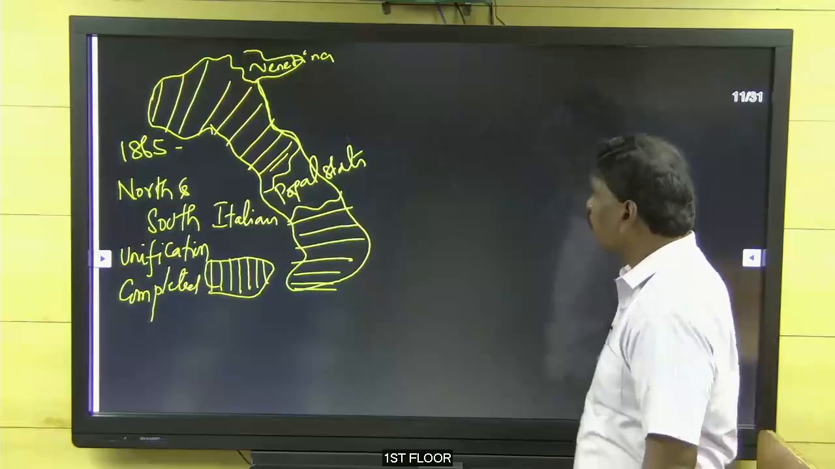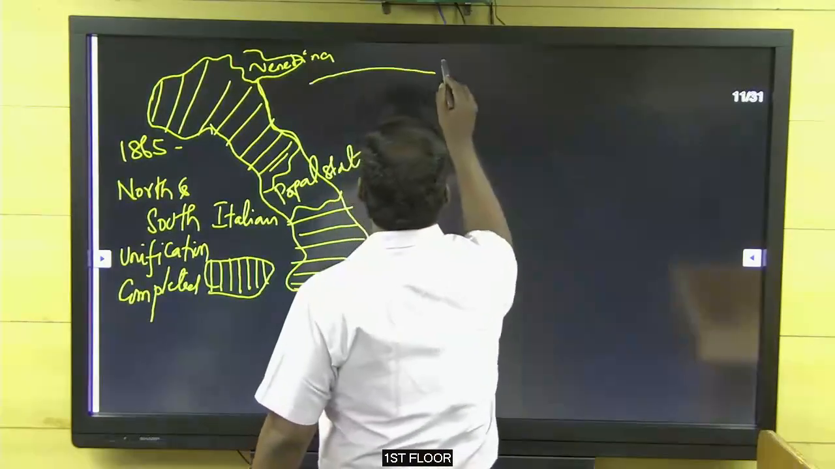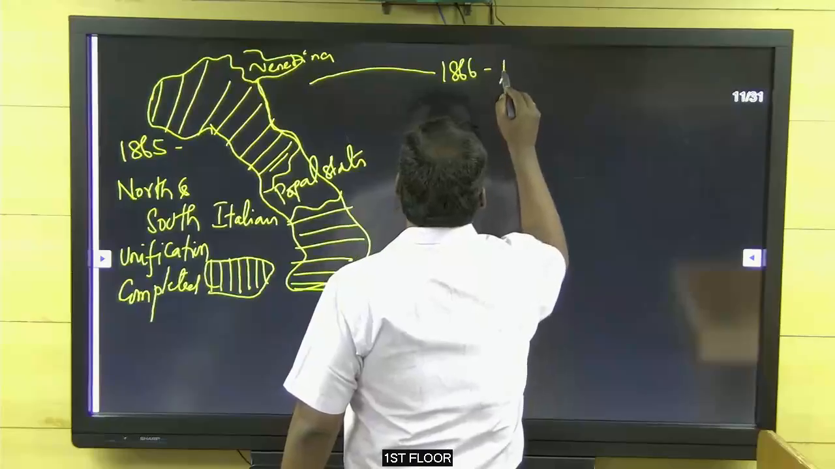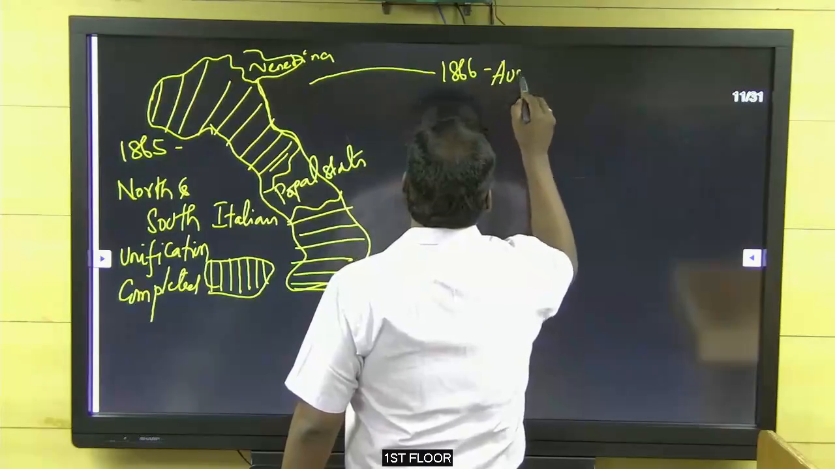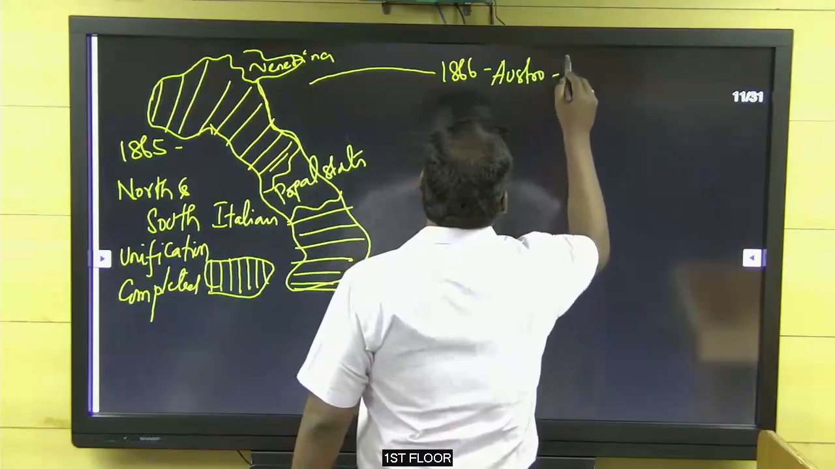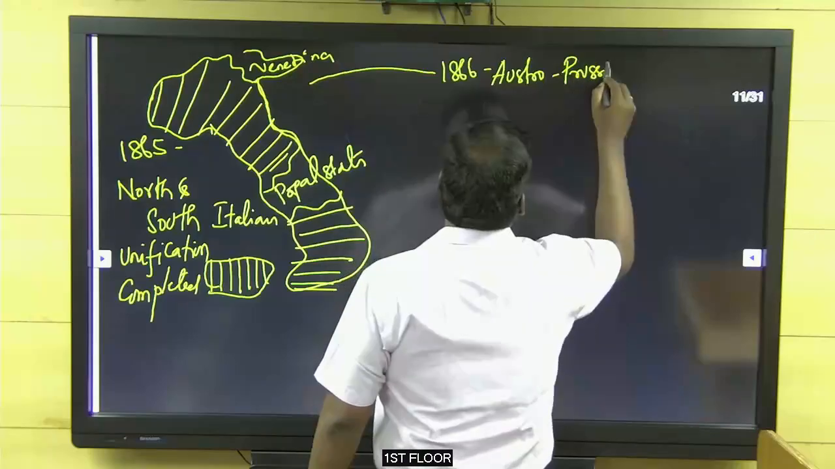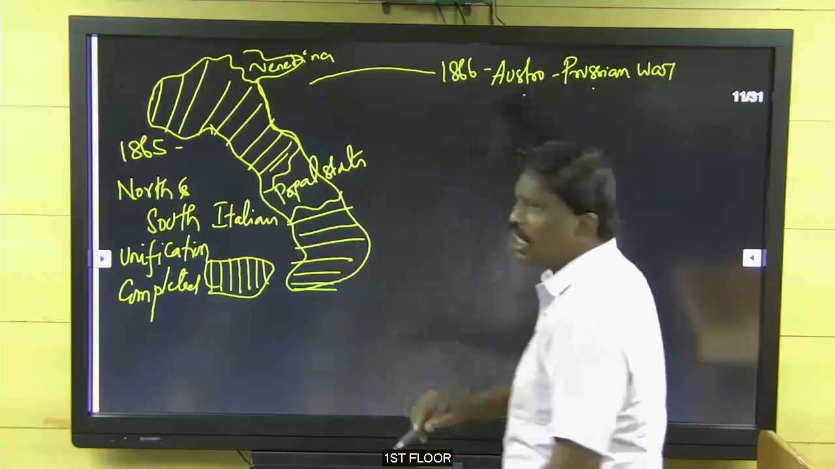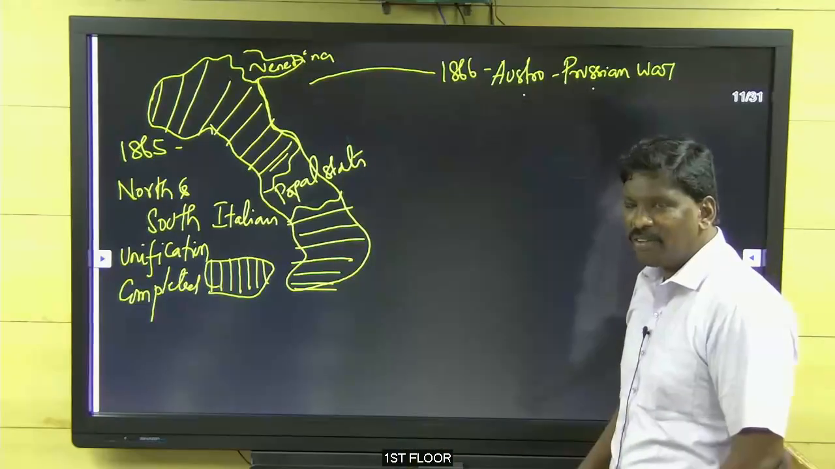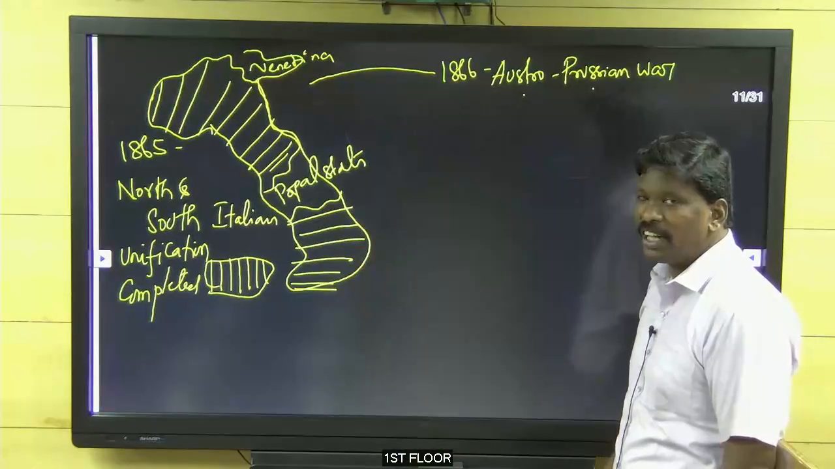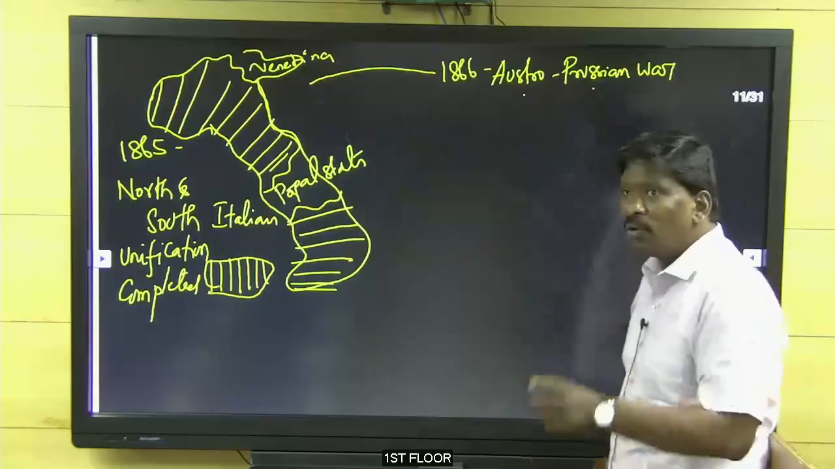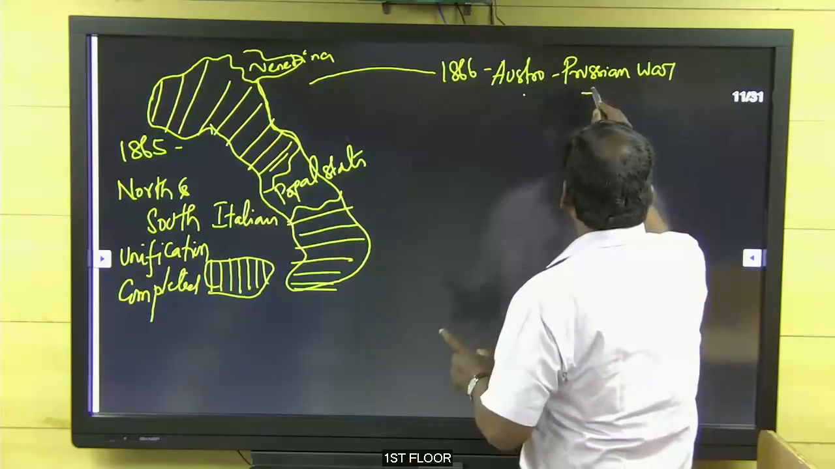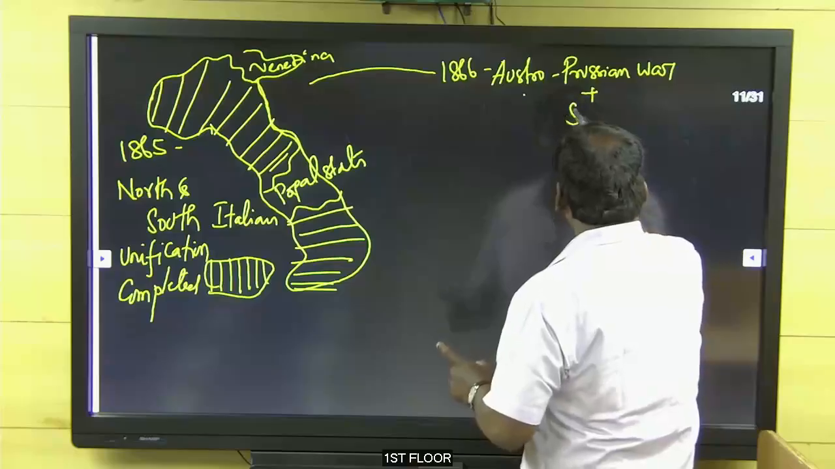Okay. Now, 1866. I told you, the Austro-Prussian War. Here in this war, Prussia is fighting against Austria. In that war, what happened was Prussia, with the support of Sardinia only.